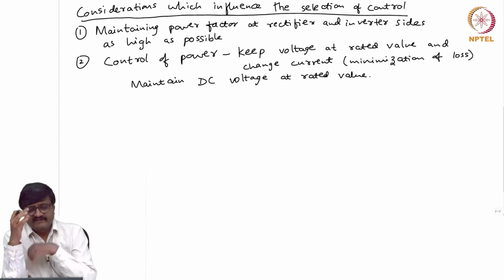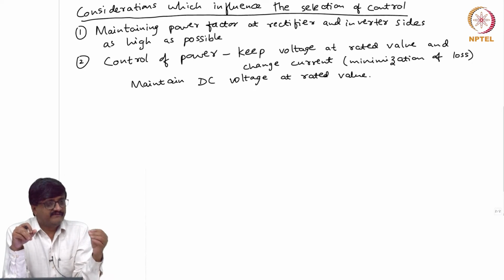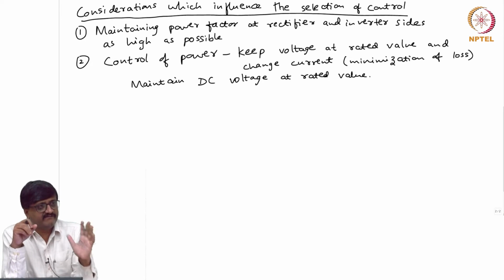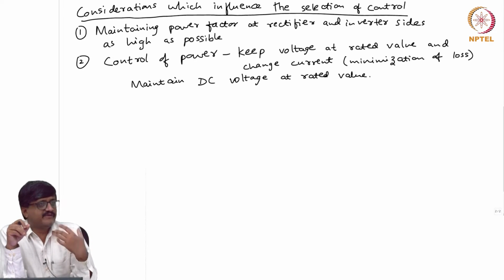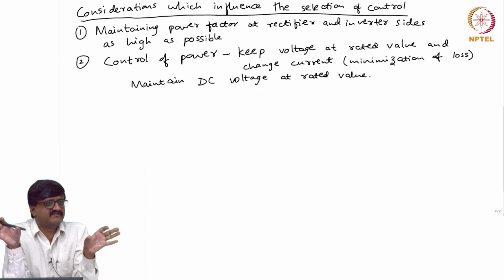Say the DC voltage is dependent on the AC voltage. Now, due to changing conditions on the AC system, the AC voltage itself may vary. So, even in spite of variation in the AC voltage, keep the DC voltage at the rated value, that is the point. Using some of the control variables, you try to keep the DC voltage constant at the rated value in spite of variations in the AC system voltage.